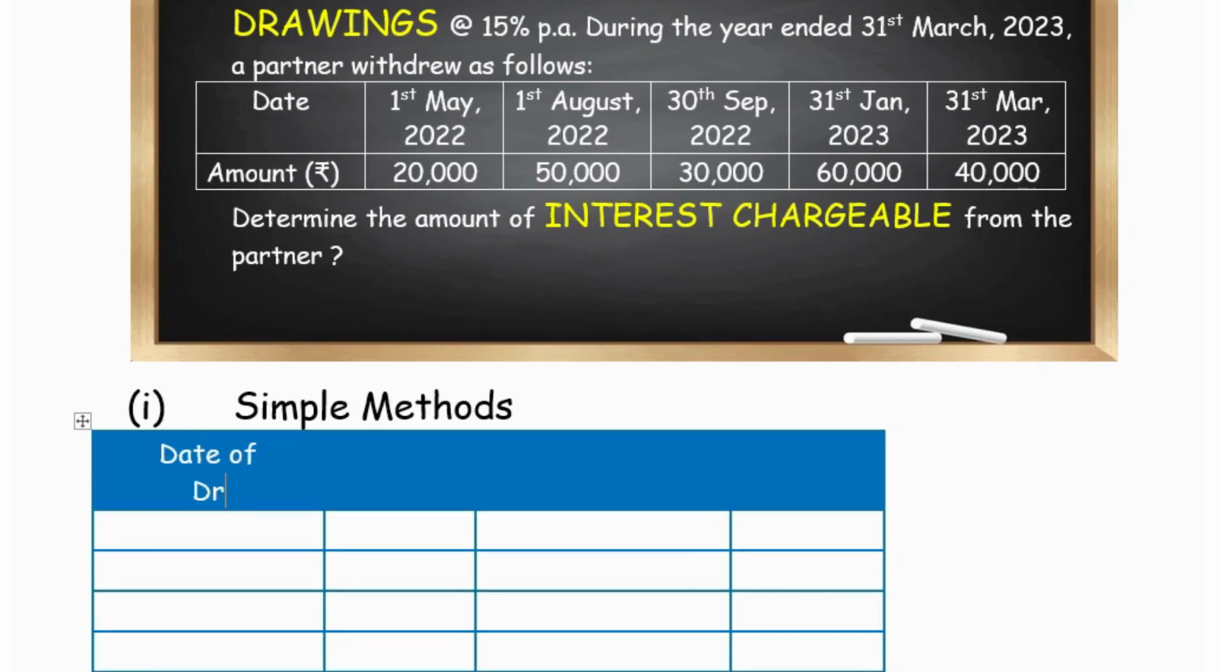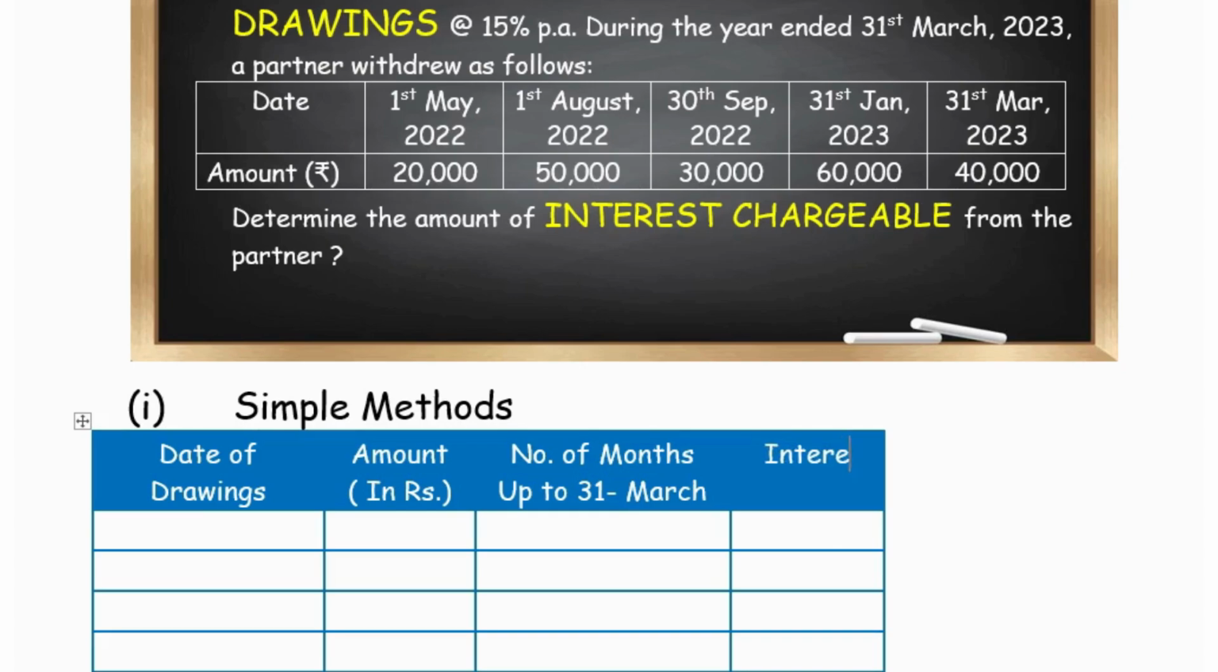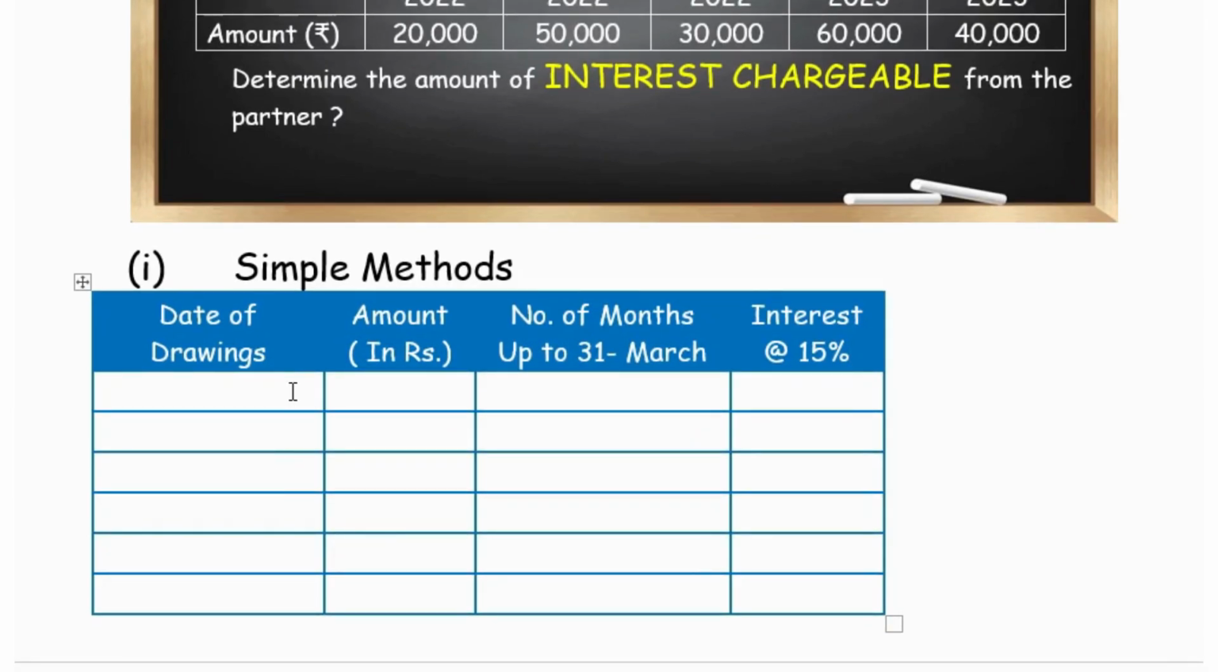Date of drawings and amount, it is to be recorded in rupees, and number of months from drawing date up to 31st March. Then we will be calculating interest at the rate of 15%. We are rewriting the question details.